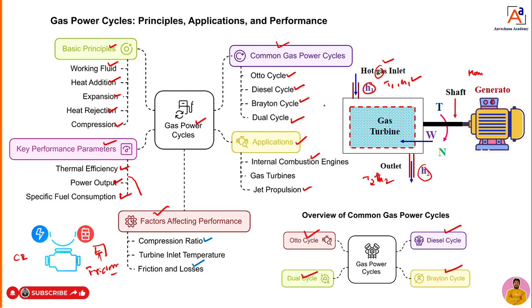Okay, so what are the Otto cycle, diesel cycle, Brayton cycle, and dual cycle? In detail we will study in upcoming classes. Dear students, I hope you are understanding my classes.